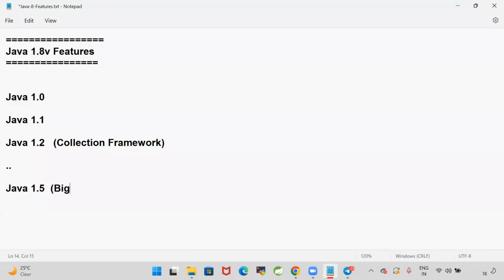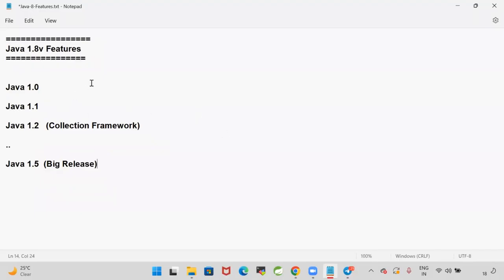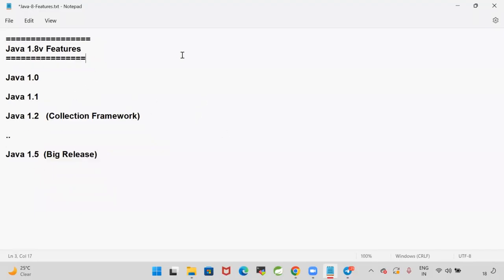It is a big release because a lot of new features were introduced, like generics, autoboxing, auto-unboxing, concurrent collections, StringBuilder, annotations. That's why Java 1.5 is called the biggest release in the Java language.